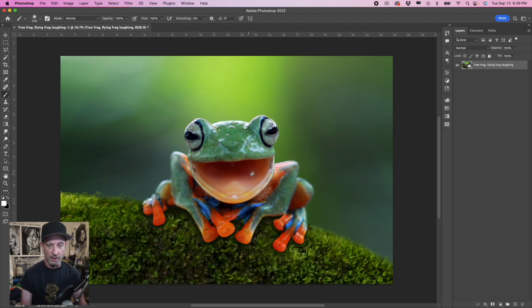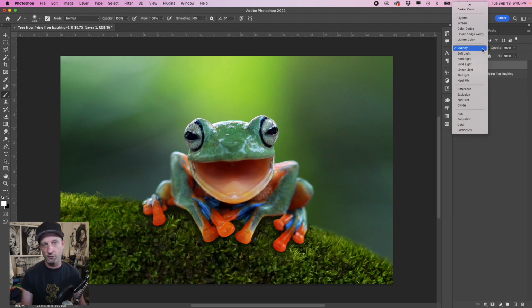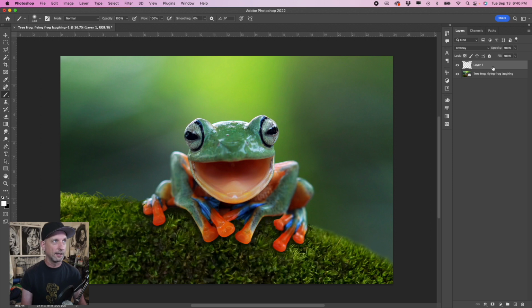That's the goal today. So the first thing we want to do is create a new layer. We can do it multiple ways. I like to use this icon on the bottom. Create a new layer and change it to overlay. We're going to change the blending mode for the layer to overlay. Did that. And then we are going to make sure our color is on white, pick our paintbrush, and then we're going to paint over top of our image